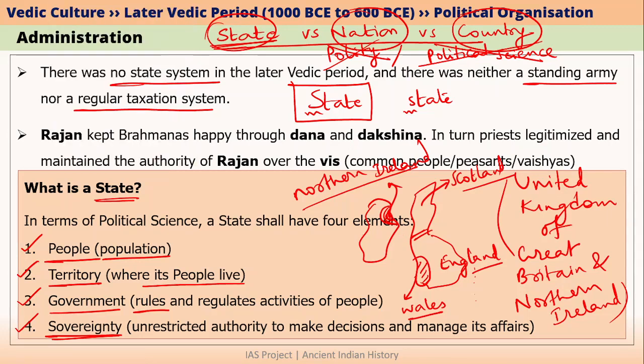In the case of India, state is India, nation is also India, country is also India. But in the case of United Kingdom, state is basically United Kingdom of Great Britain and Northern Ireland. Whereas this state of United Kingdom has four countries within it: Scotland, England, Wales and Northern Ireland. All these four countries make what is called as the state of United Kingdom.